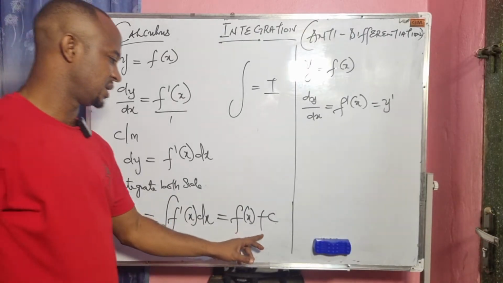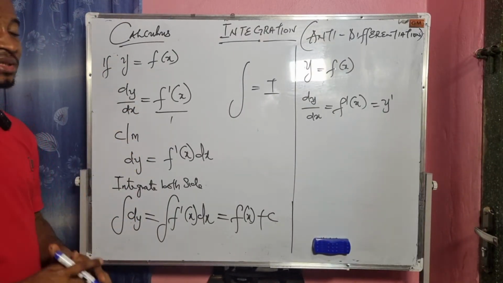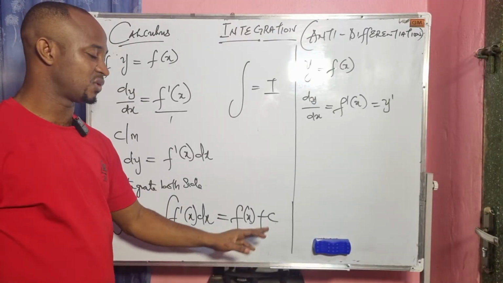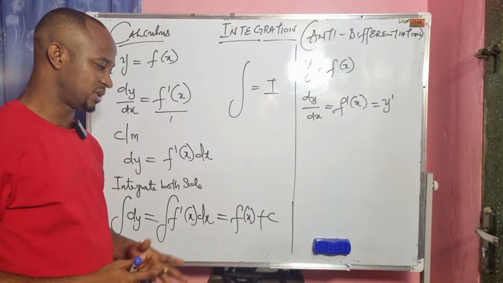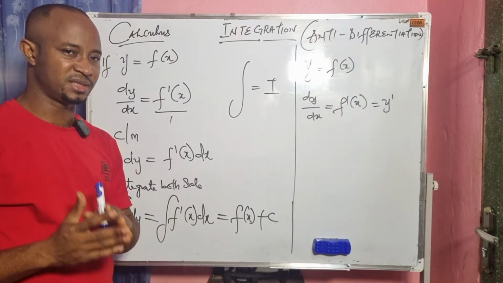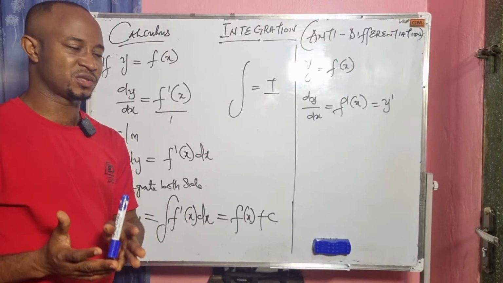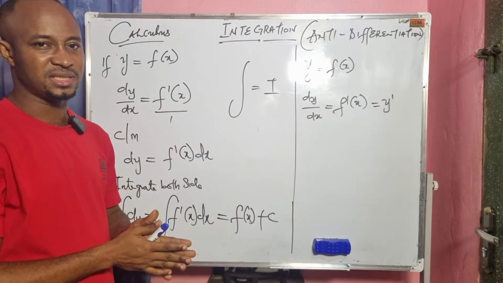Why do we have to put c? Because differentiation always eliminates a constant value. So anytime you integrate a function, you must end the result with c. But not all integration functions. There are some that you don't need to add c to, like the definite integration.